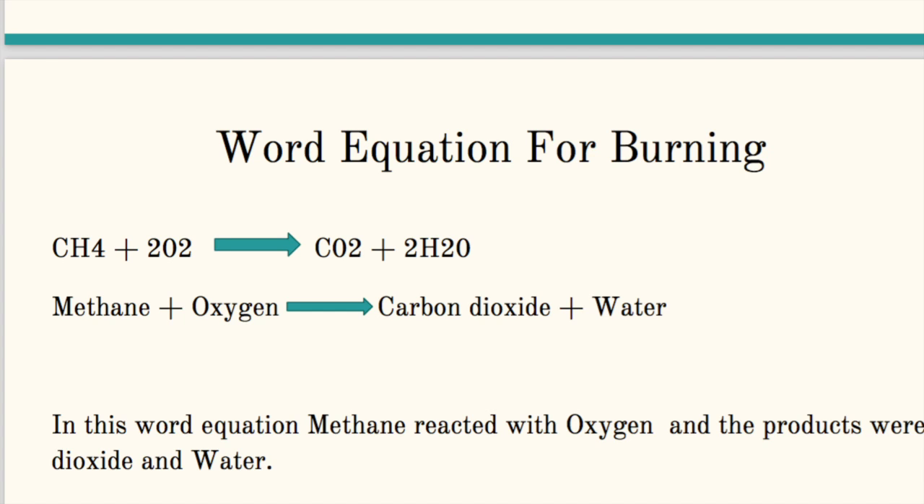It can be changed. Like in here, we have methane and oxygen. So what are the reactants? Methane and oxygen. When methane reacts with oxygen, the products will be carbon dioxide plus water. In this word equation, methane reacted with oxygen and the products were carbon dioxide and water.